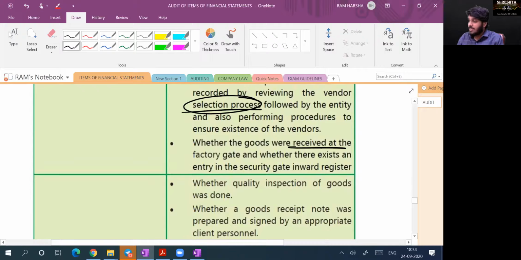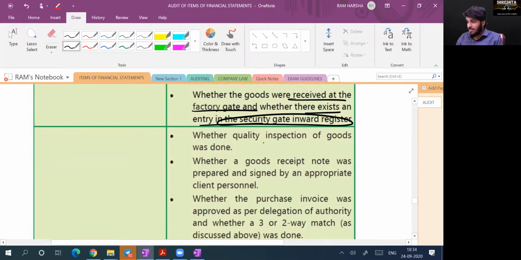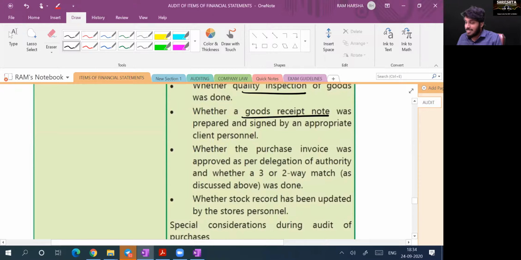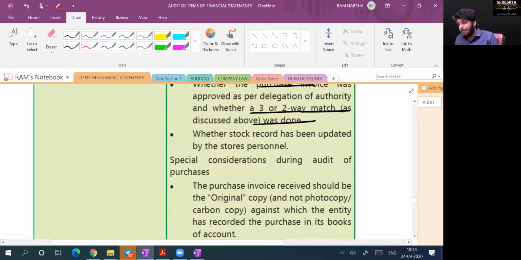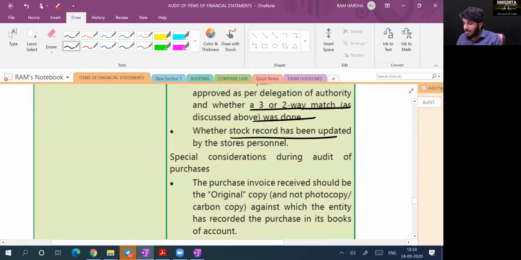Check whether goods are received at the factory gate, whether there exists an entry in the security guard register or not, whether inspection of quality is done, whether an inspection report is generated, whether GRN is issued or not, whether the purchase invoice has been approved after doing the 3-way or 2-way checking, and whether the stock record is updated immediately.